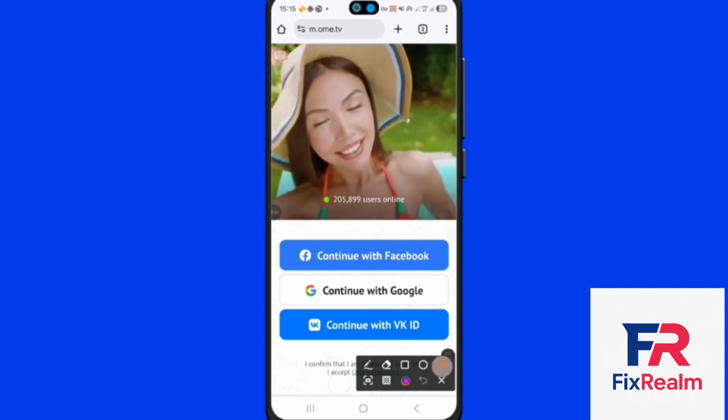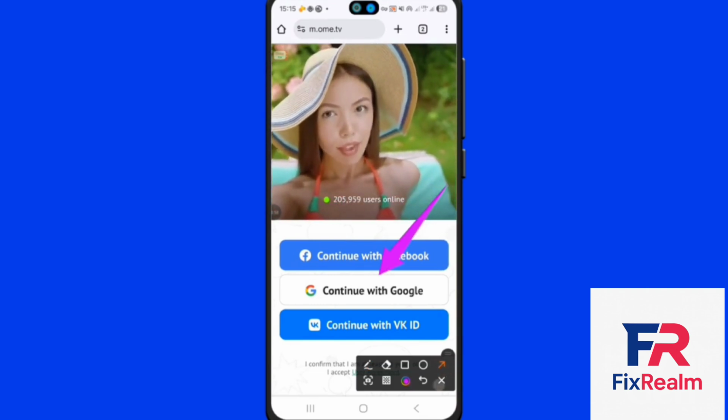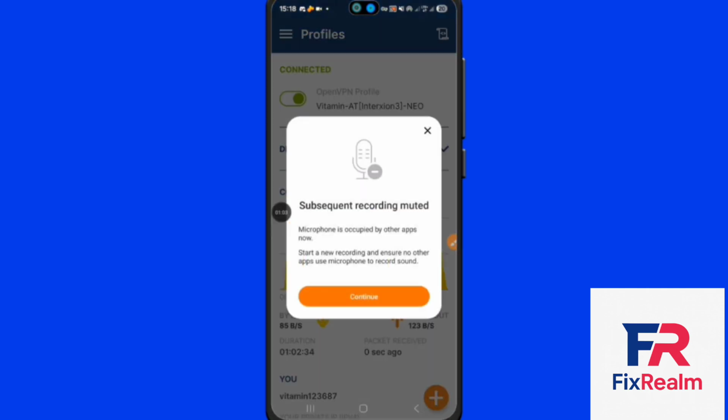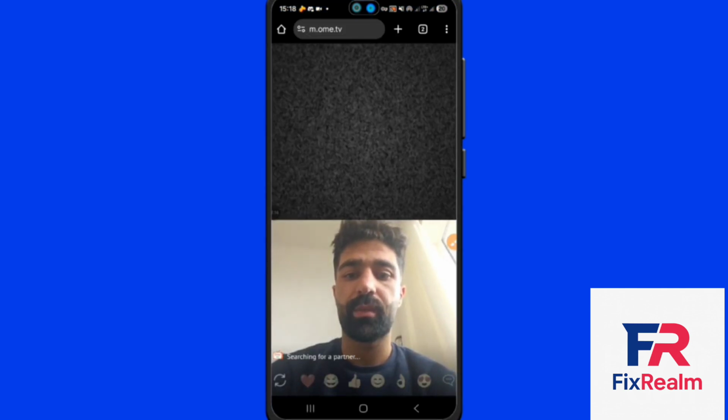Then, at this point, you need to use the second option, which is to connect with your Gmail. In this section, you click on this option. Okay, I logged in through Gmail, and now my IP address is from Austria. So once you've selected this IP, you log in and you'll see that you're now connected through Austria.